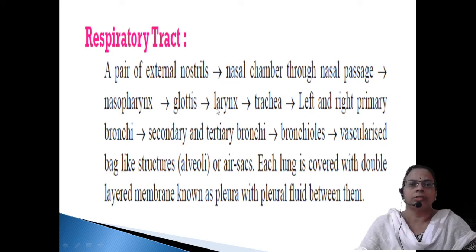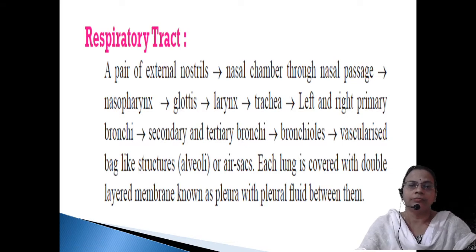Now the next passage is the larynx. That is the beginning or the entrance of the trachea. The larynx is also called the sound box. It consists of vocal cords. When air passes through, the vocal cords vibrate, and that vibration comes out in the form of sound.